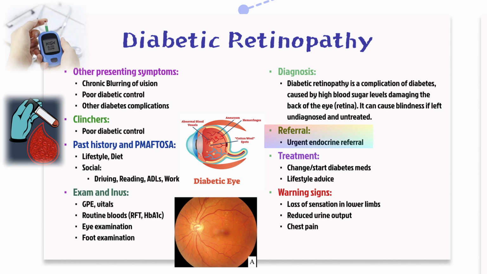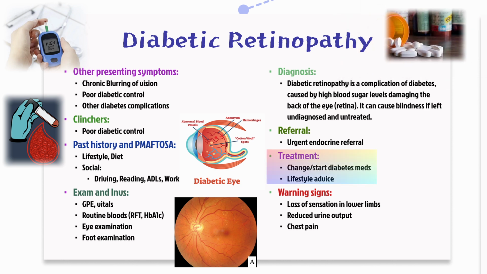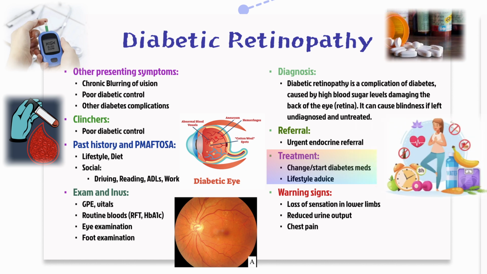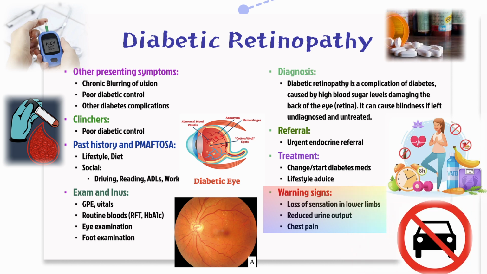Early referral to both diabetes and ophthalmology teams is necessary if changes are noted. Treatment can include optimizing diabetic medications and advising on diet and exercise. Laser therapy or intravitreal injections may be needed for advanced retinopathy. Warn about other diabetic complications, such as foot ulcers or cardiac issues, and remind them about the DVLA if their vision is significantly compromised.